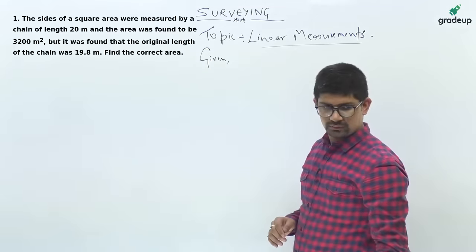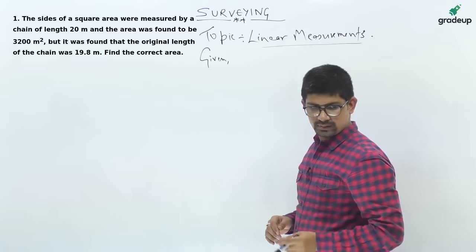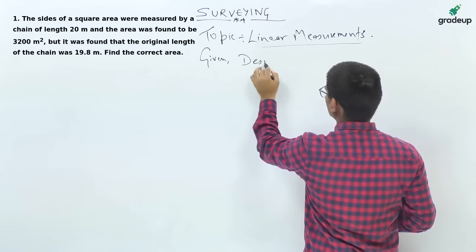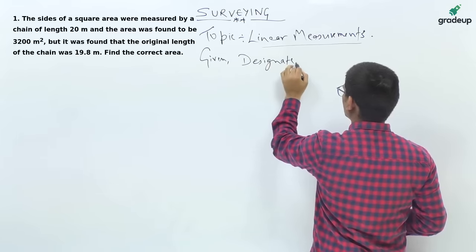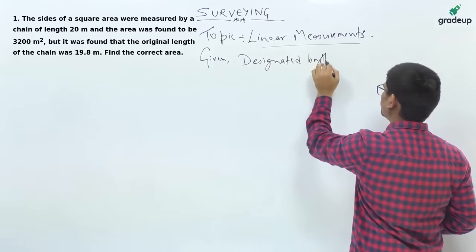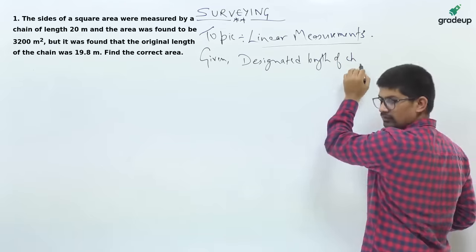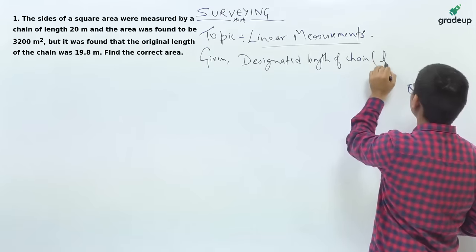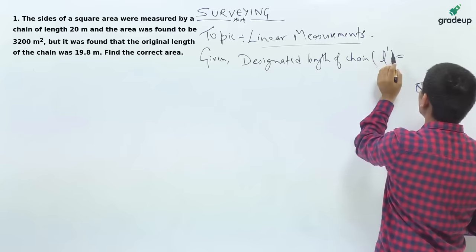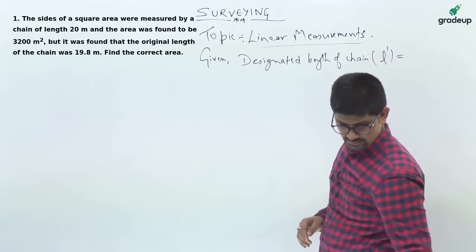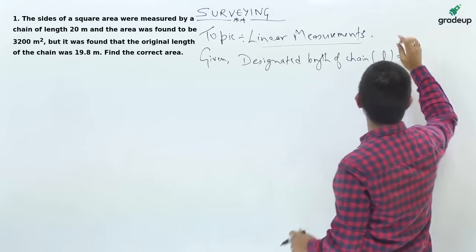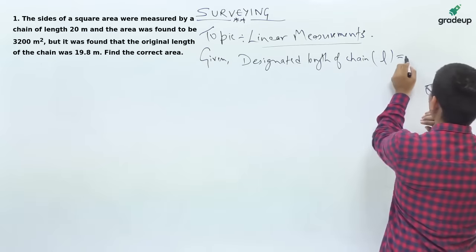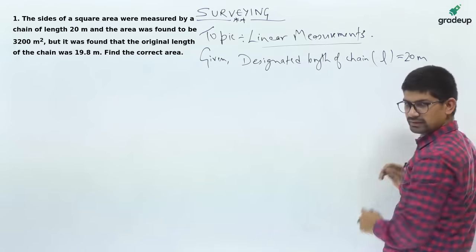Now what is given to you? There is a chain of length 20 meter. The designated length of chain, denoted by small l, is 20 meters.